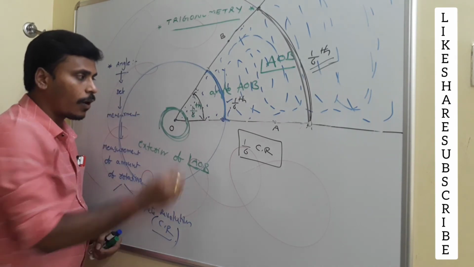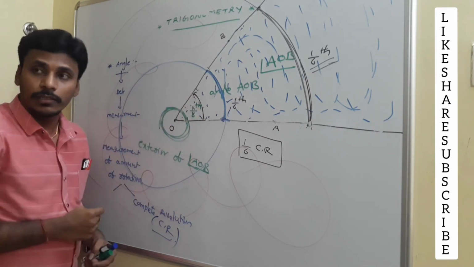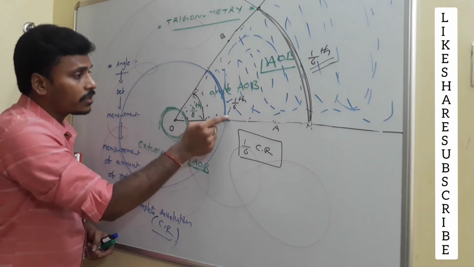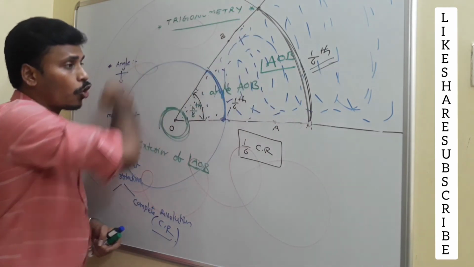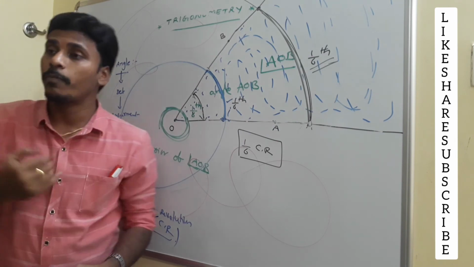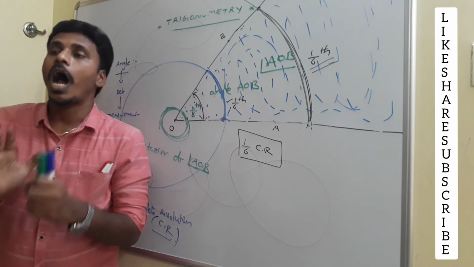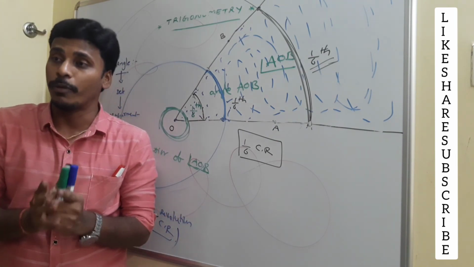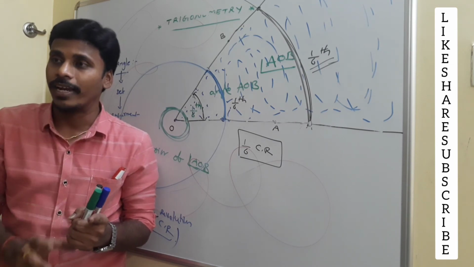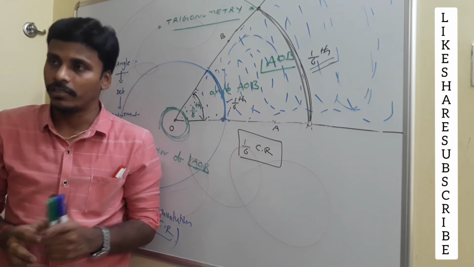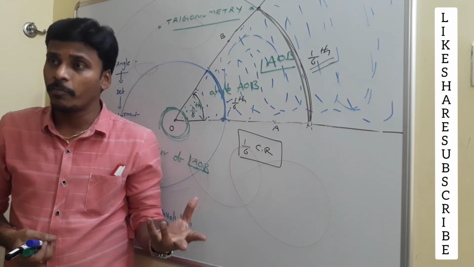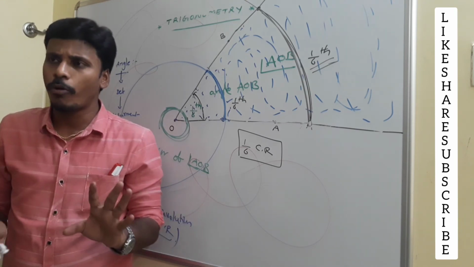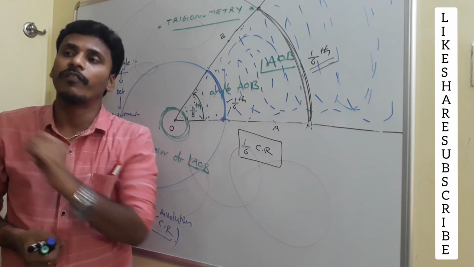So the first person will divide this length by the total circumference. The second person will divide this length by the total circumference. The third person will do the same. Like that, if 100 people do it in the same pattern, for all those 100 people the ratio is a constant. That ratio is just like 1 by 6. For example, I am taking it as 1 by 6. You may get 3 by 8 or 13 by 17, anything, no problem. That ratio is fixed for everybody.